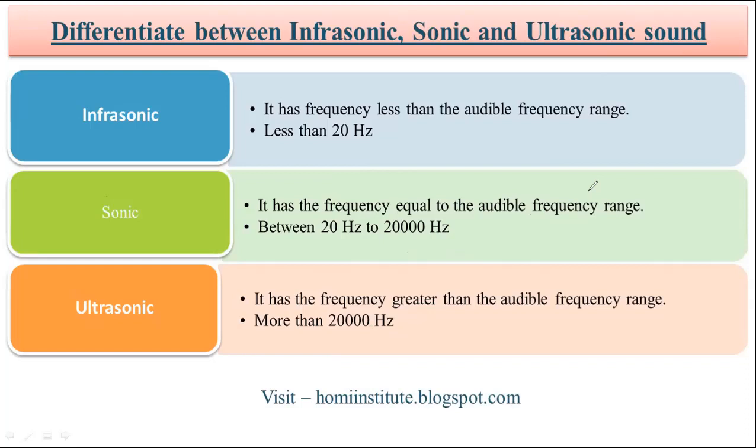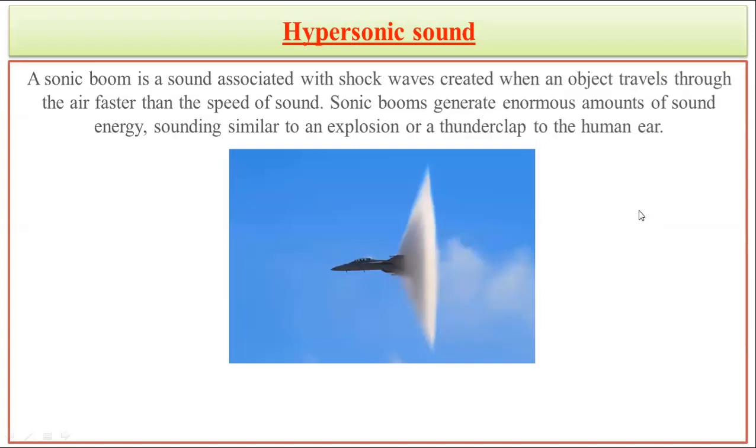This is the concept which we had studied in our junior classes, and we know there are several uses of infrasonic and ultrasonic, even though we are not able to hear them with our normal ears. But one more thing we need to remember: just because we are not able to hear it, it does not mean it cannot be heard by any other organism. There are different animals which can produce as well as hear infra and ultrasonic sound. The very common example we can give is our friend, any dog or a cat. The pet dog or cat which you have can hear that kind of sound.